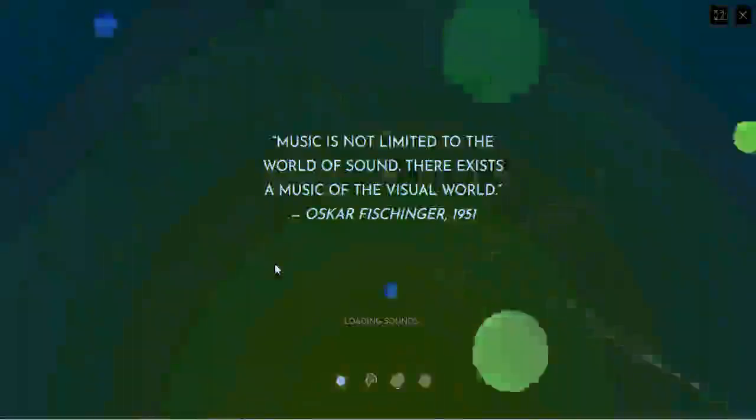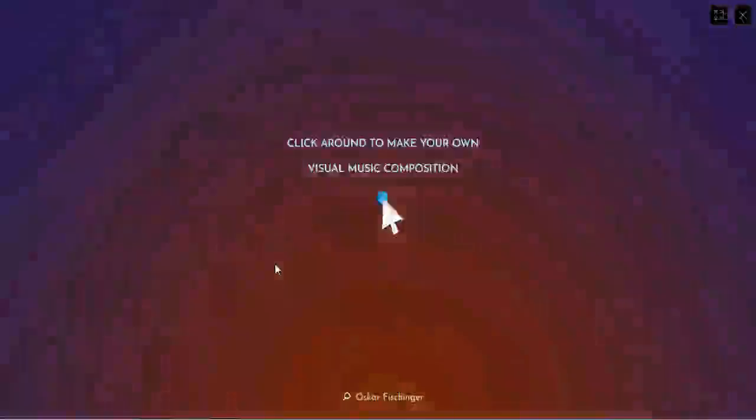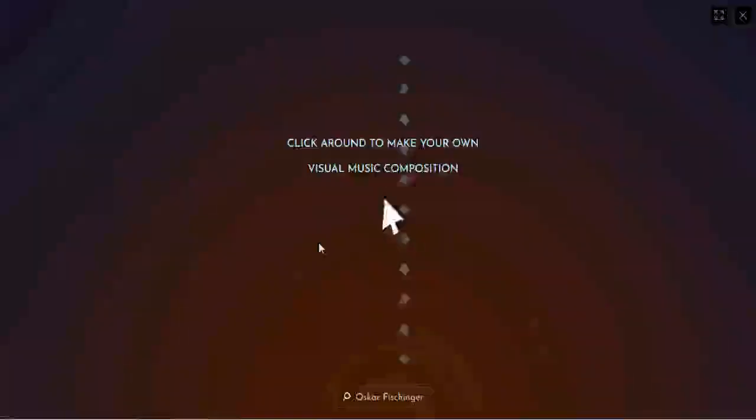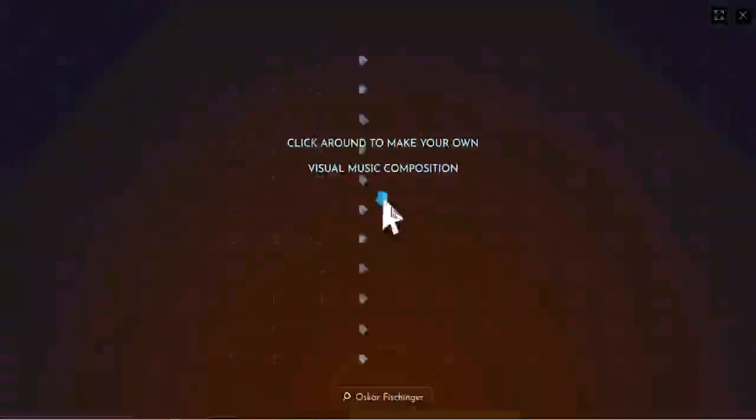Music is not limited to the world of sound. There exists a music of the visual world. Oskar Fischinger, and click around to make your own visual music composition.